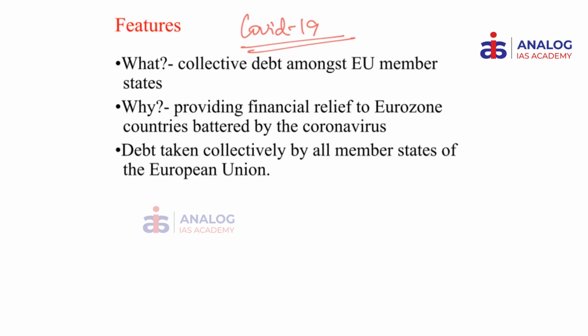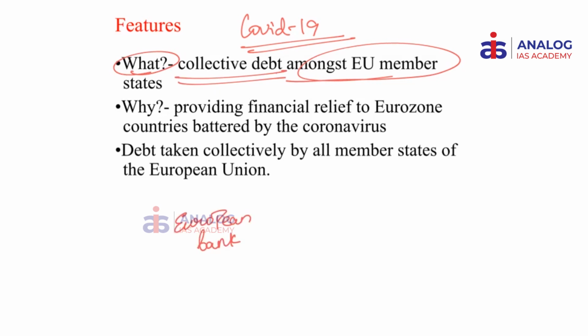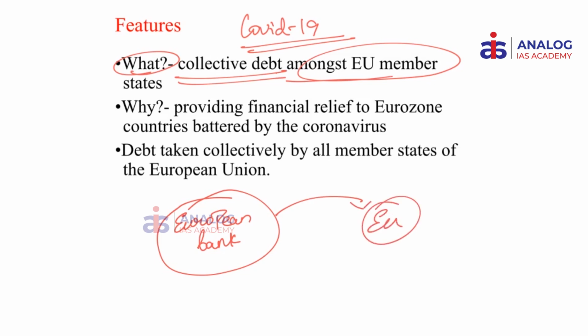So what is a Corona bond? Basically, we are talking about a kind of debt that is equally lent to all the European Union members. Now, why do we call this collective debt? Because in the present context, it is the European Bank that will lend to the European Union members collectively, and when I say collectively, it generally means that all the countries together are liable to pay this loan back.